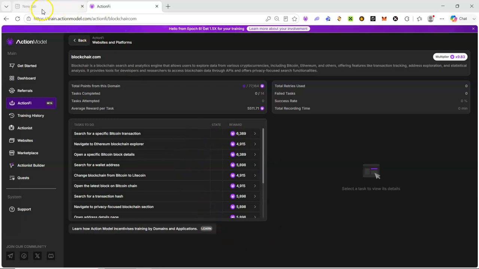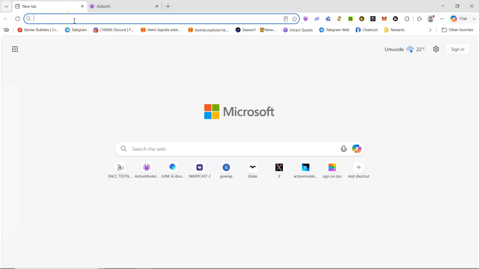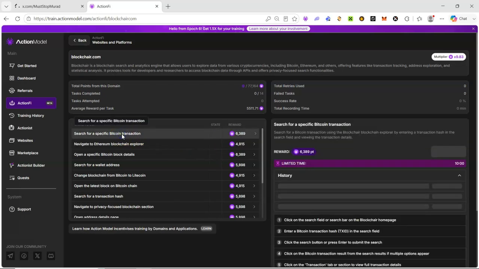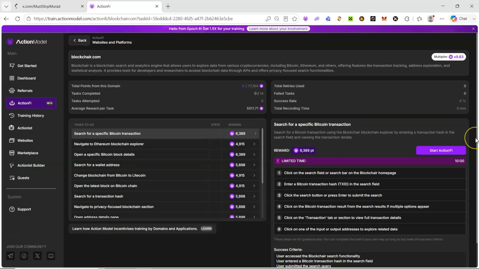just open your X account, or if you have ChatGPT. I'm just going to use a particular X account. We are going to make use of the XAI. If you have ChatGPT, you can also make use of it, because some of the information is not directly in the domain for you to use. So the first task is to search for a specific Bitcoin transaction. So this is the instruction.